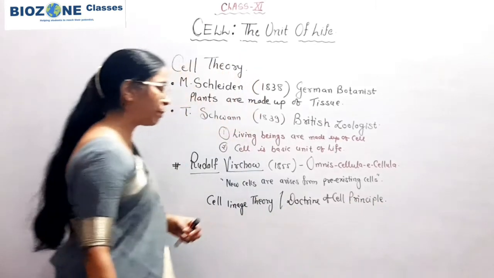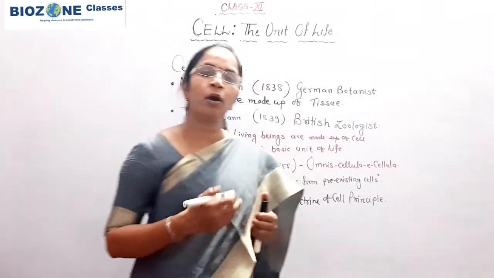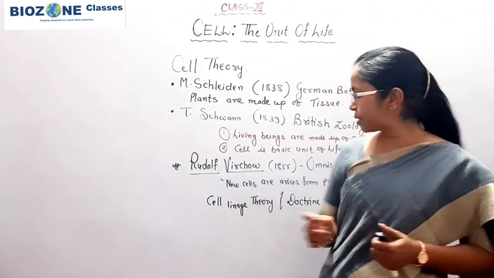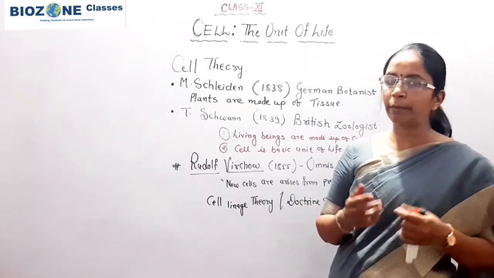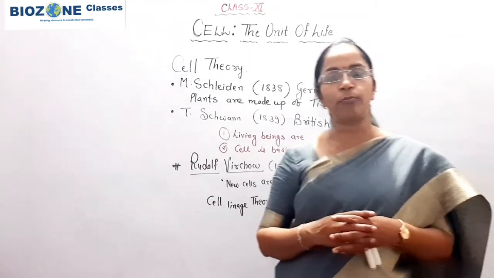So this part you remember. According to that theory, new cells arise from pre-existing cells.